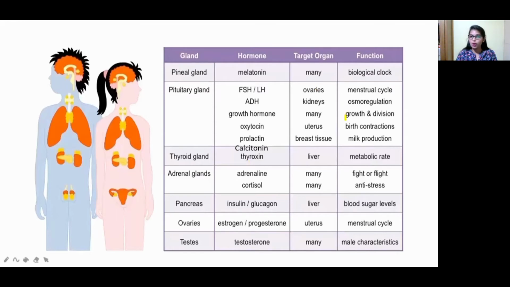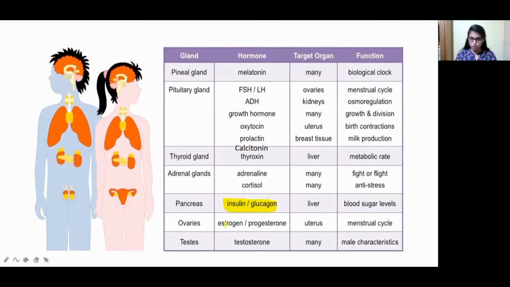See, this is the master slide where I mentioned all the glands and hormones. This is the pineal gland, in which melatonin is produced. In the pituitary gland, FSH, LH, ADH, growth hormone, oxytocin, and prolactin. In the thyroid gland, calcitonin and thyroxine are present. In the adrenal glands, cortisol and adrenaline. In the pancreas, insulin and glucagon, which are very important hormones to maintain the blood glucose level.